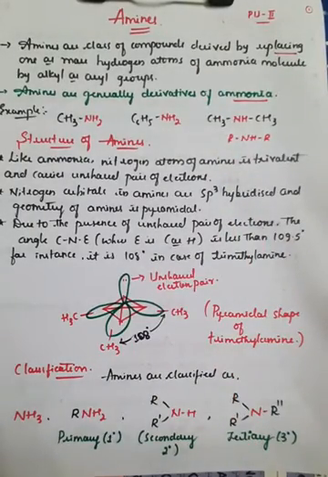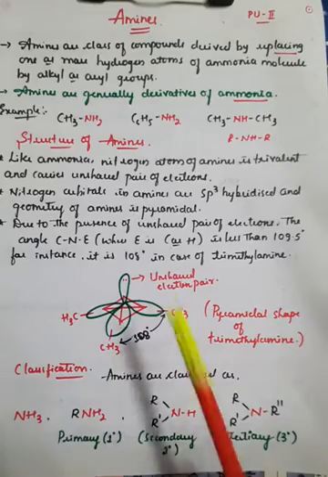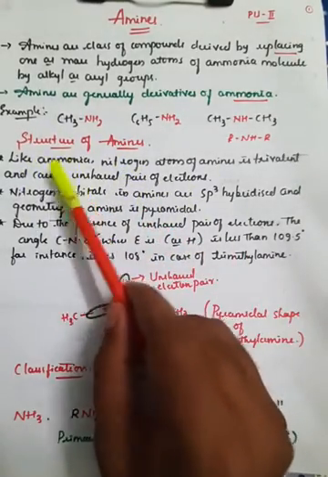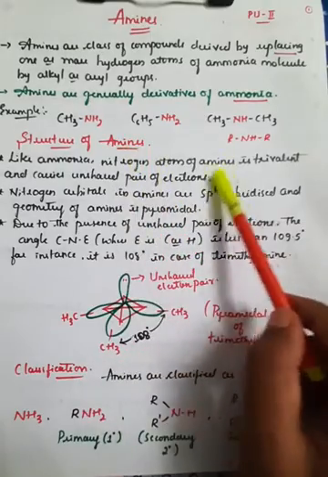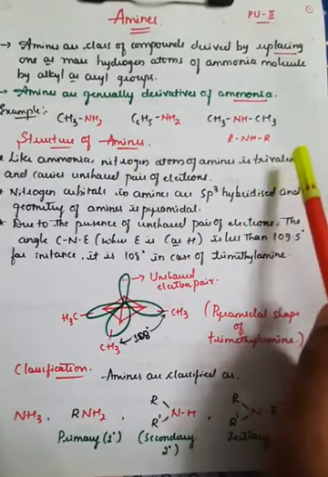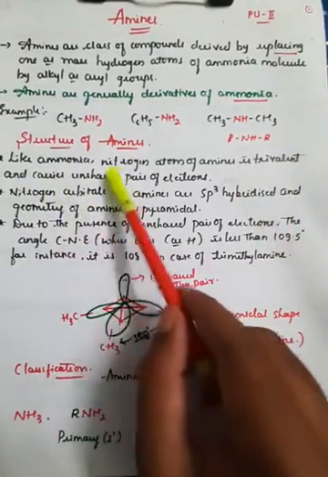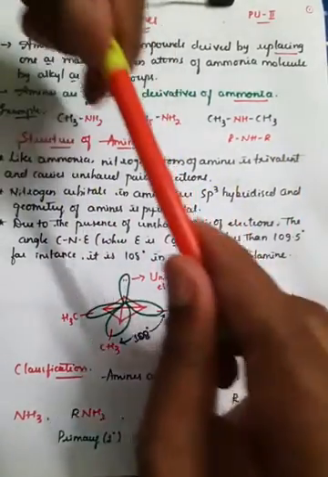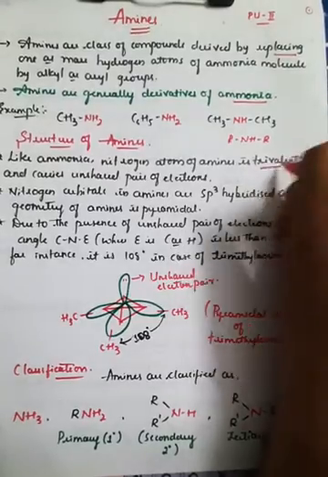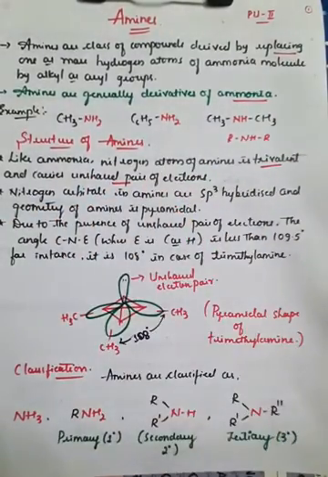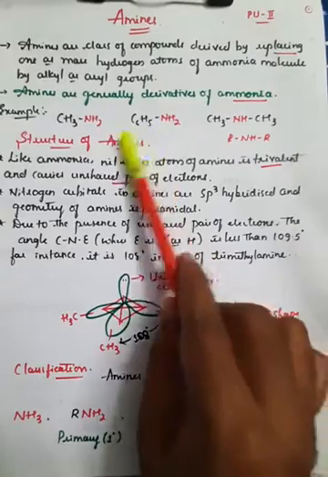Further, if you study the structure of amines, similar to ammonia, the nitrogen atom of an amine is trivalent. Trivalent means it has the capacity to form 3 bonds, right? And it carries an unshared pair of electrons, right? So here 2 words are important: it is trivalent, and it also has one unshared pair of electrons.